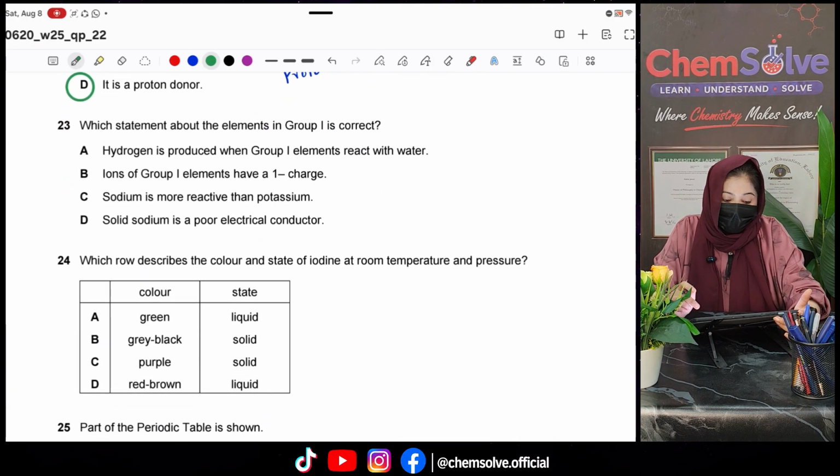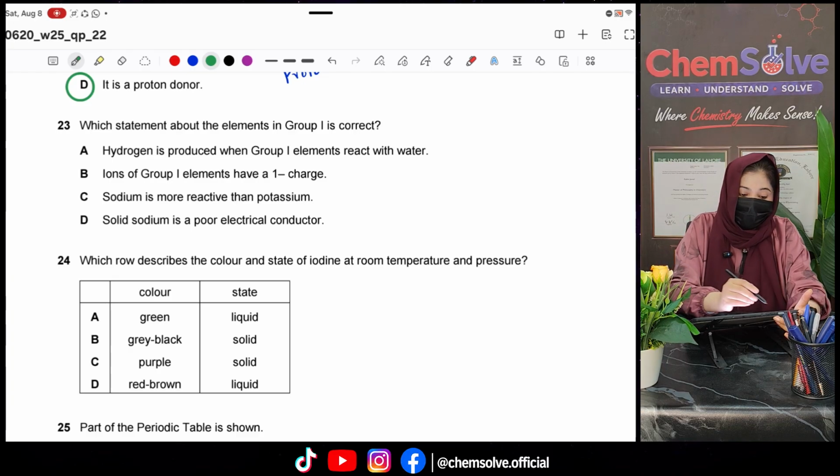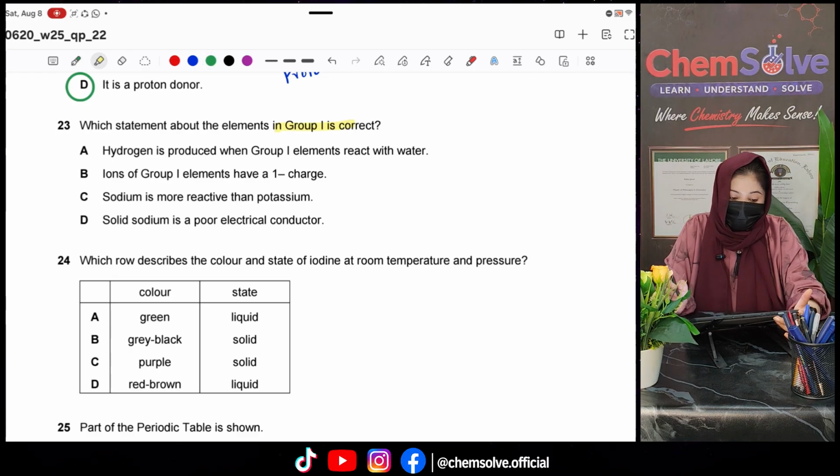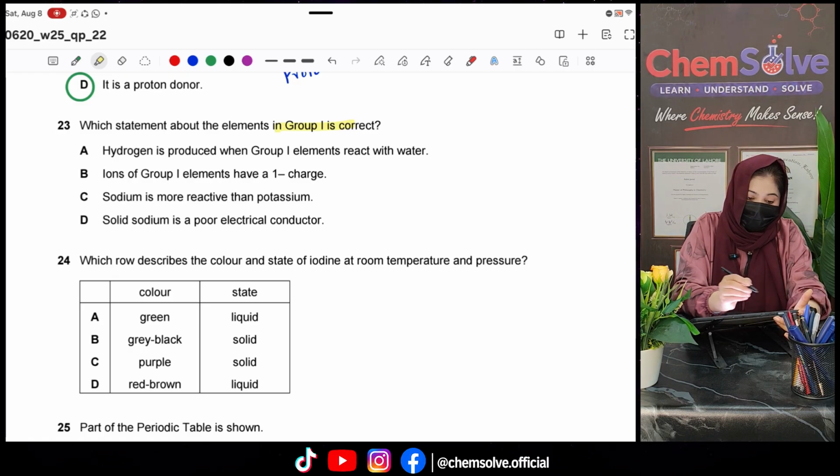Question number 23. Which statement about the elements in group 1 is correct? Okay. Hydrogen is produced when group 1 elements react with water. Yes.